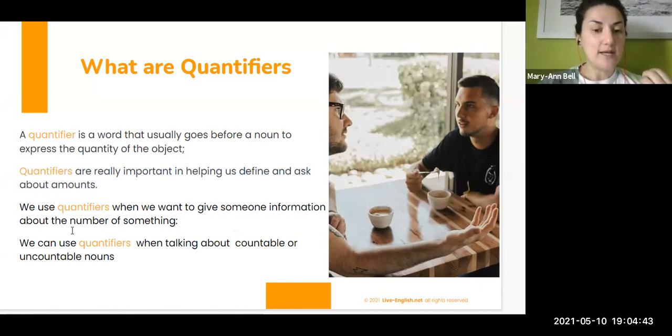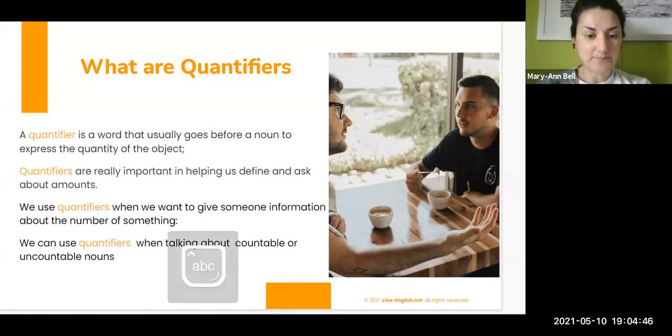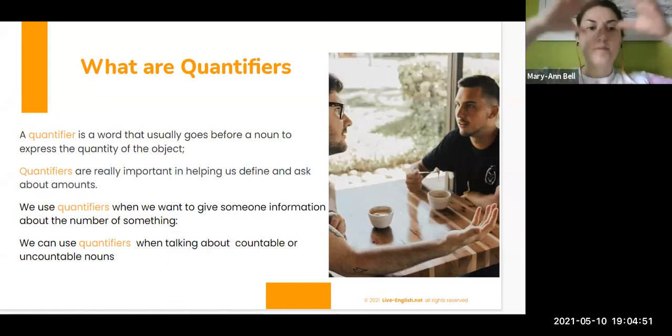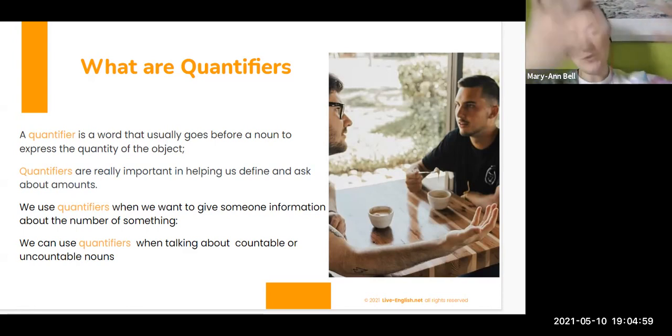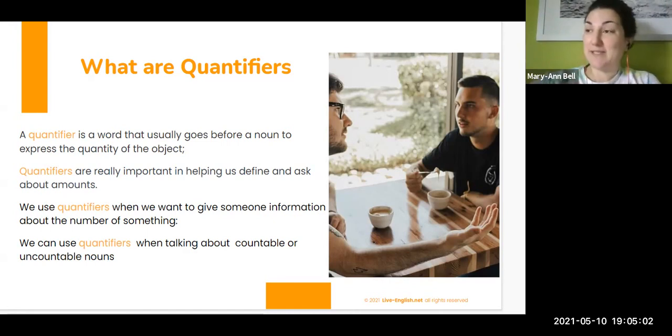Also, we have some nouns, for example, like money and time, okay, which tend to encompass many things. So money, you know, I have money, but my money is in Canadian dollars at the moment. You guys will have money in euros. Maybe some people have money in Bitcoin. So there are lots of different currencies. The currencies we can count, but the money as a whole, it's difficult to count it because we would have to separate it. So when we talk about money as a whole, as a general concept, it's uncountable.